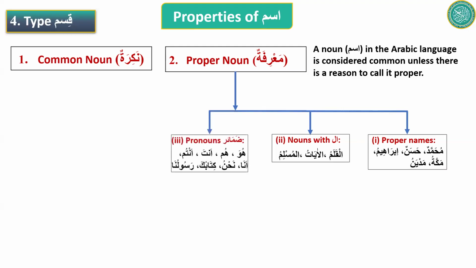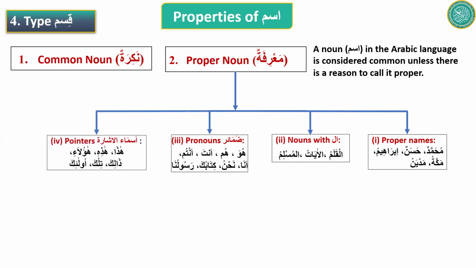Third one, pronouns. All the pronouns, attached, detached, both types, they are proper nouns. And ismul ishara. After the last class, I shared a couple of slides in the class WhatsApp room, and I had requested that you memorize these words.